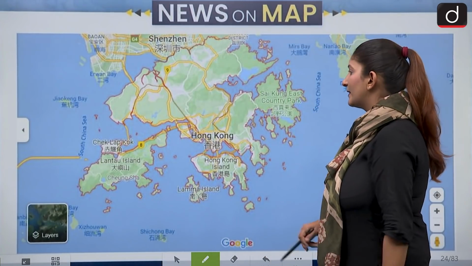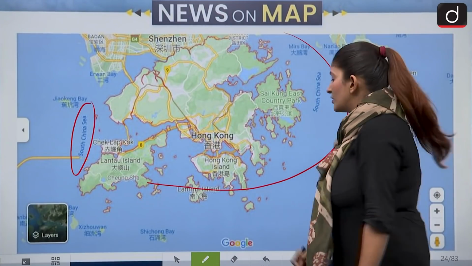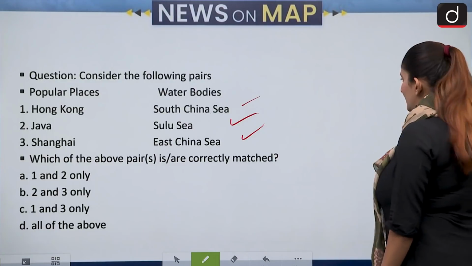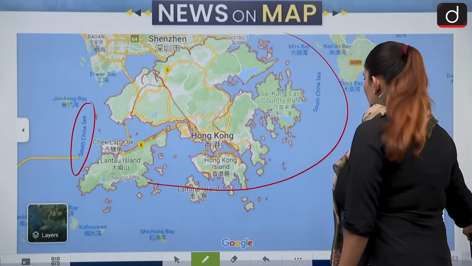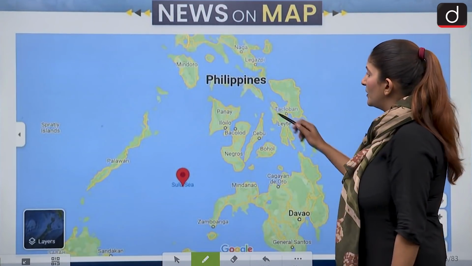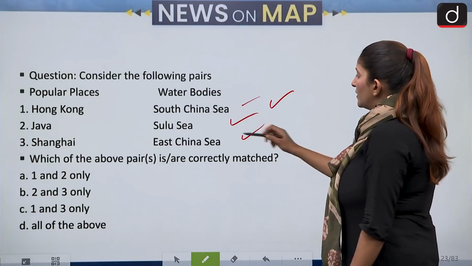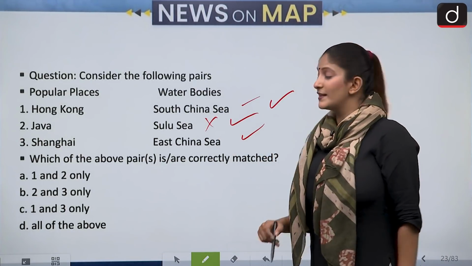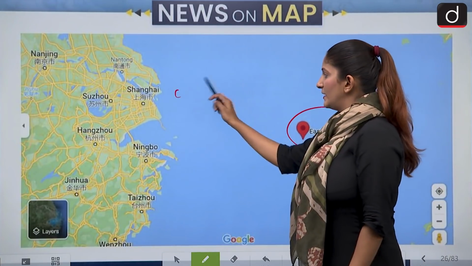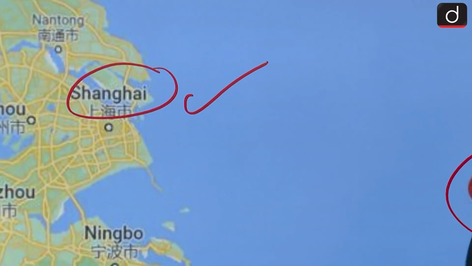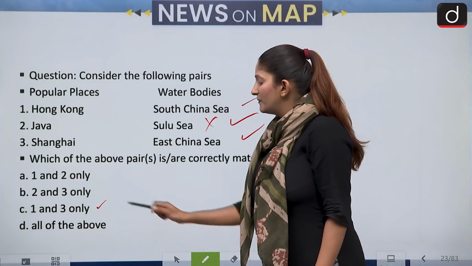Hong Kong, yes, it is a region in the South China Sea. This is the island of Hong Kong. So first pair is correct. Second, Java. Java actually lies in the Java Sea and not the Sulu Sea. Sulu Sea is related to the Philippines. So second pair is not correct. Then comes Shanghai. Where is Shanghai? Yes, Shanghai is in the East China Sea. This is Shanghai, a major city of China. So only first and third are correct. The correct answer would be option C.